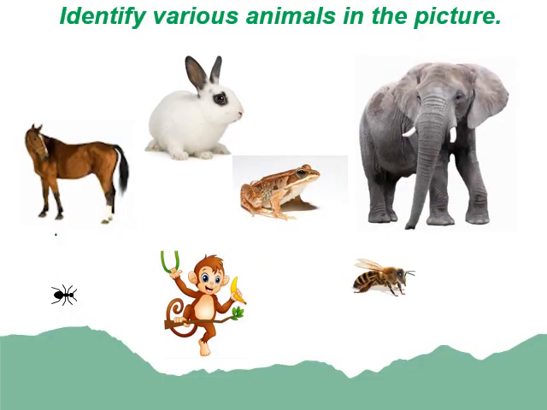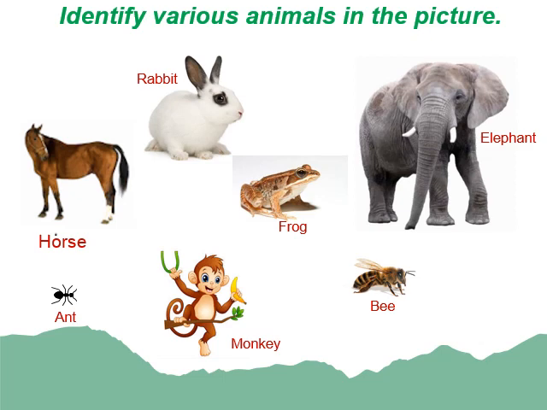Children, now look at this picture. Can you identify these animals? Try to identify these animals. Yes, it is a rabbit. Now next, a horse, ant, frog, monkey, and what is this? A bee, and the big animal is elephant. Yes, you can see that all these animals are of different sizes.